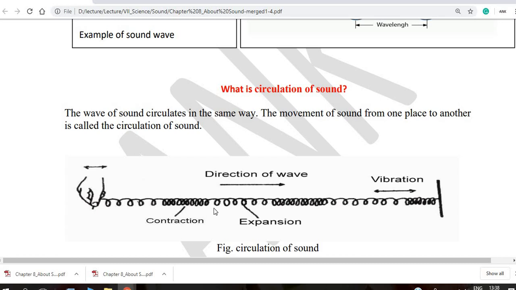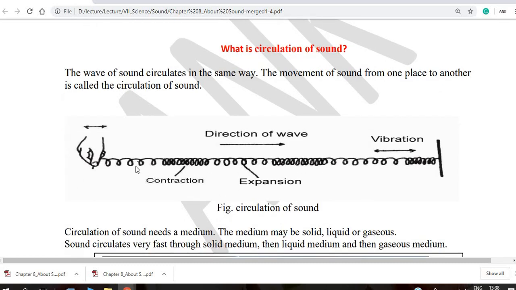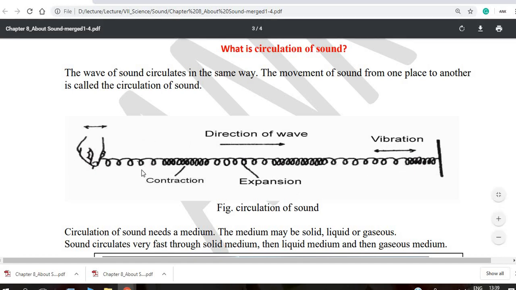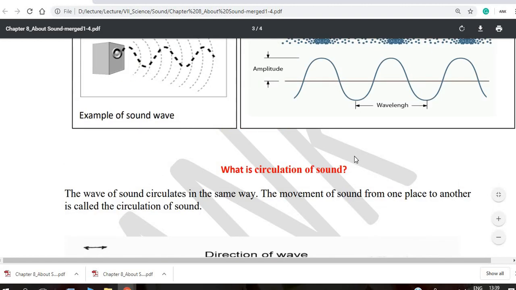Take a wire, a string, or a spring. One end is tied up with something else, and you just pull this spring. You will see one part is a contraction, one is an expansion. Contraction and expansion. The sound travels in this way.